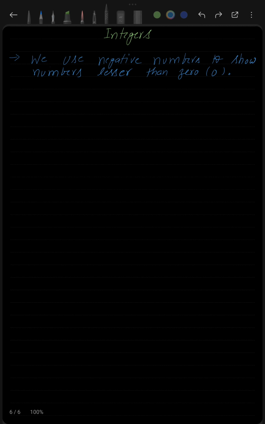So if I ask you to give me a number that describes this particular situation, how will you do it? Will you be able to answer this without integers? No, you won't be able to answer. You will need negative numbers. So you can say that I have minus 5 rupees in my account, and this would clarify that you owe the bank 5 rupees. So now you know why you need negative numbers, and this is just one example.